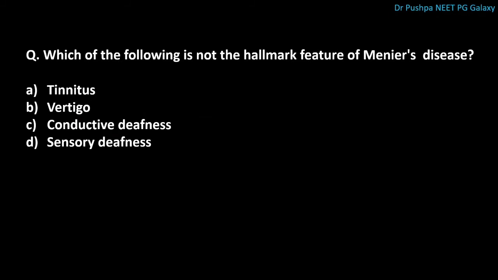Next question is, which of the following is not the hallmark feature of Meniere's disease? The correct answer is conductive deafness. The hallmark features of Meniere's disease, in order of symptom, are tinnitus, vertigo, and there will be sensory deafness. Along with this, there will be fullness of ear.